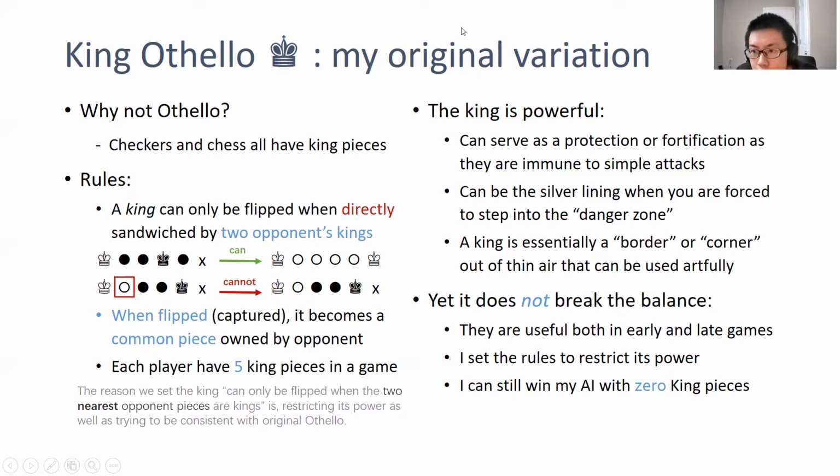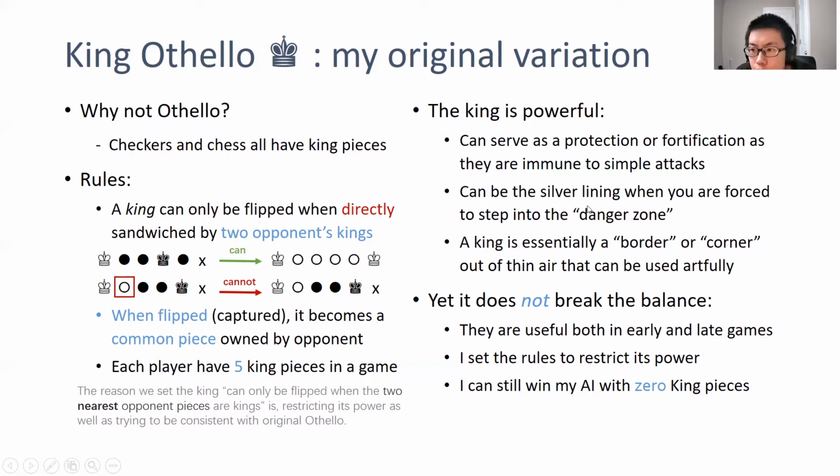With this variation, we find the king is very powerful. First, it can serve as a protection or fortification of existing pieces, because it is immune to simple attacks, because the opponent must use a king to remove this threat. Also, it can be a silver lining when you are forced to step into the danger zone.